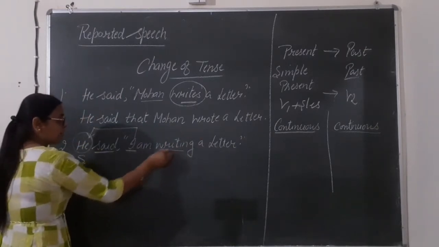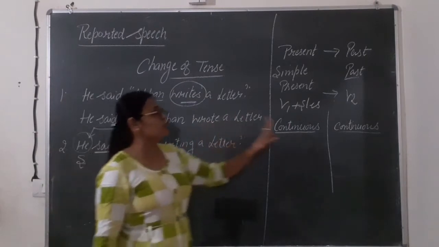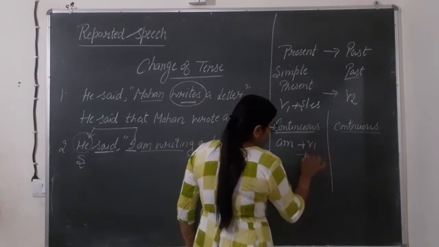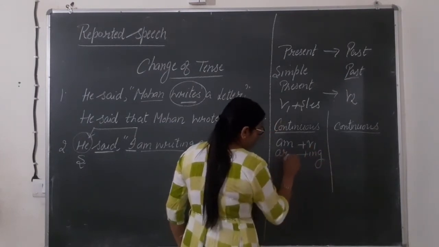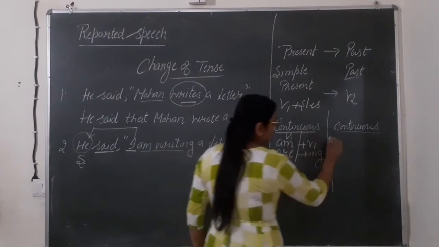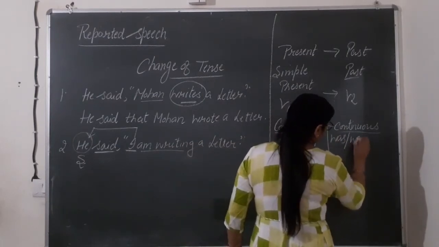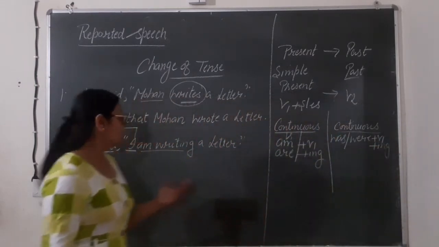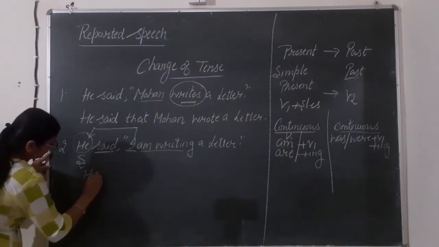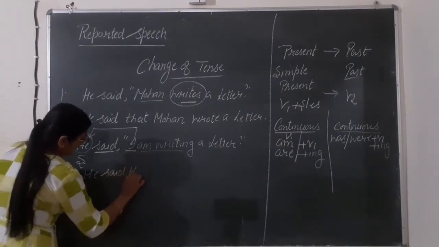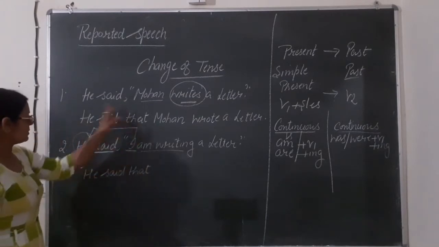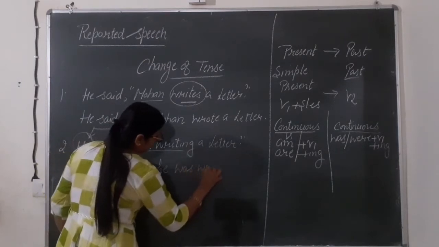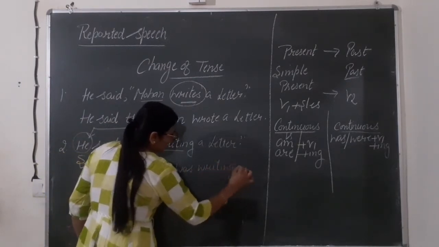So, that I am writing, this is present continuous, this will be changed into past continuous. Here we are changing that into was, were. Fine. But first form and ing will be same. So how we will change this? He said that. As I told you, I will be changing to he. So here we will write he was writing a letter.